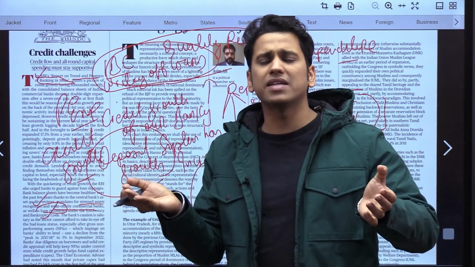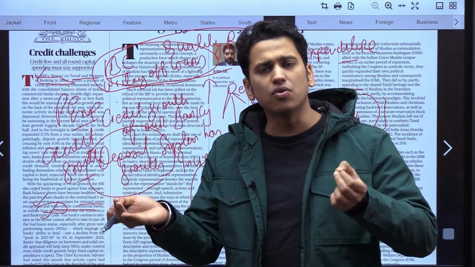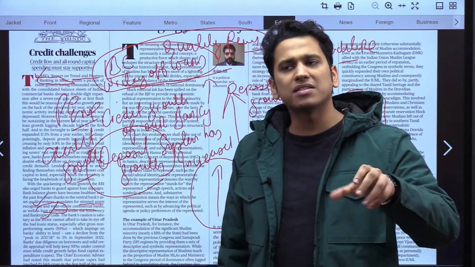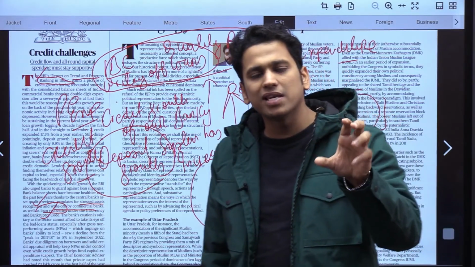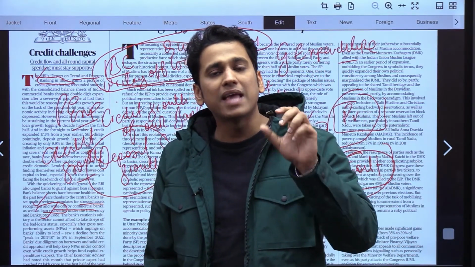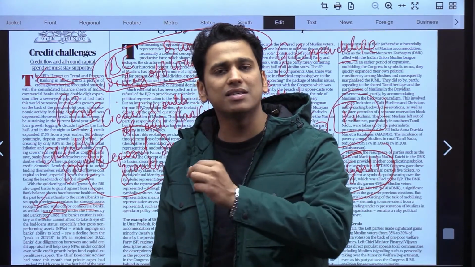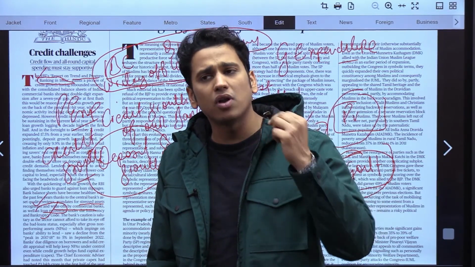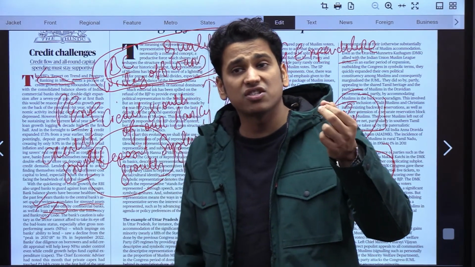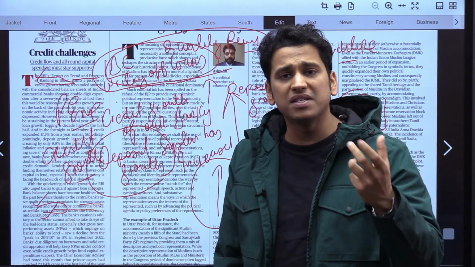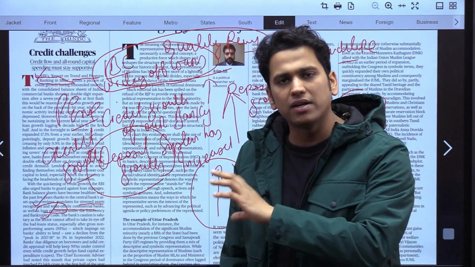So you could be asked any question in mains related to how our banking system has performed, or what the various steps taken by the banks that have resulted in lower NPAs. Then you have to write these major points: asset quality reviews, mandates for stressed loans, recoveries made under IBC, and all this stuff you have to write in the answer.